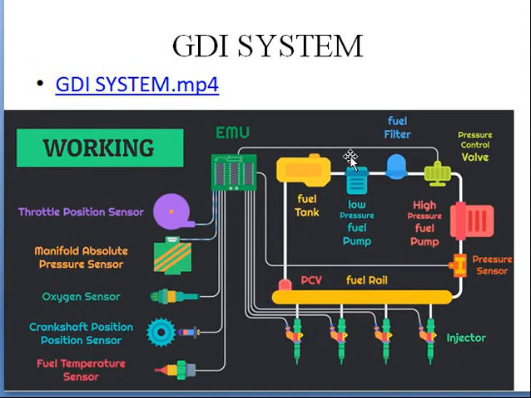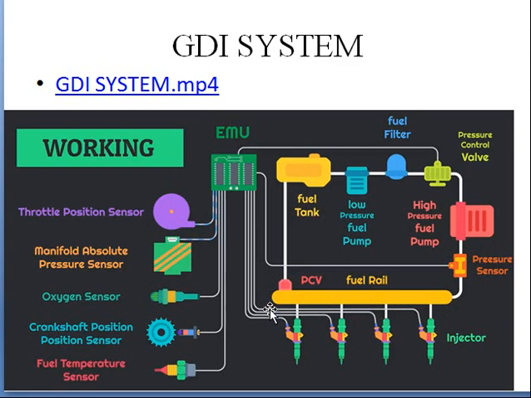engine module unit. This is the fuel tank, this is the fuel pump, this is a fuel filter, this is high pressure fuel pump. It means from fuel pump, this low pressure fuel pump will take the fuel and it will send through fuel filter, and this high pressure fuel pump will send that fuel to the fuel rail. This is a pressure control valve. If there is increase in the pressure, then the pressure control valve will get open to decrease the pressure, and this is a pressure sensor, and this is the fuel rail, and this is a pressure control valve.